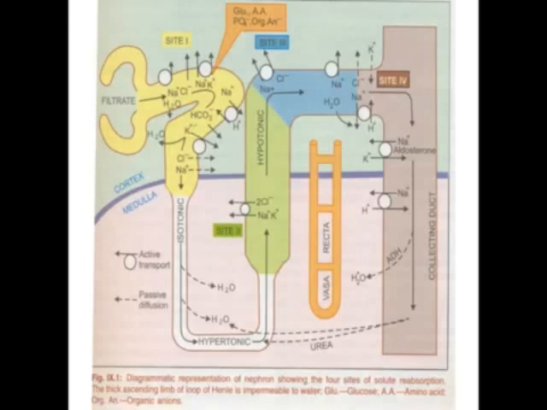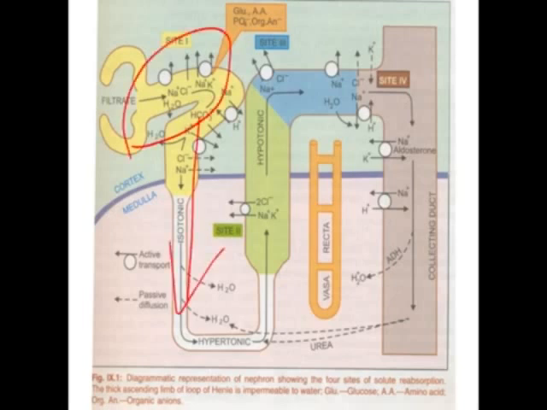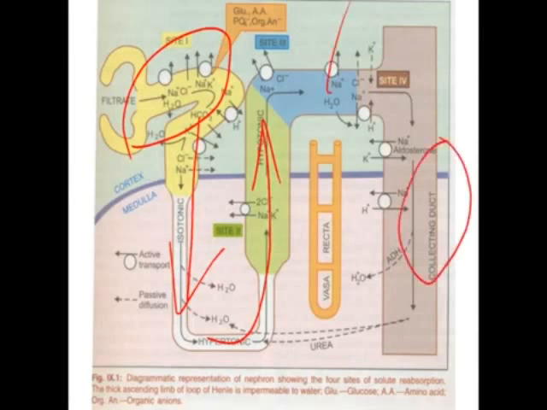Okay, so just go through this structure. This is the structure of the nephron through which urine formation takes place. When filtrate comes into the Bowman capsule, it enters the proximal tubules. This is the proximal tubule. From there it enters the descending loop of Henle, then the ascending loop of Henle. Then these are the distal convoluted tubules, and then these are the collecting tubules. In this way, the different parts of the nephron are arranged.